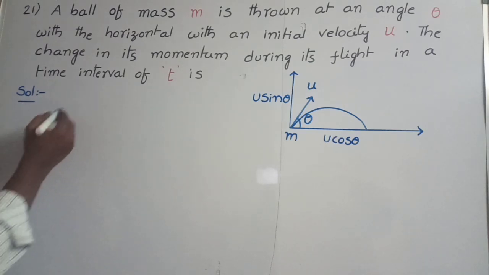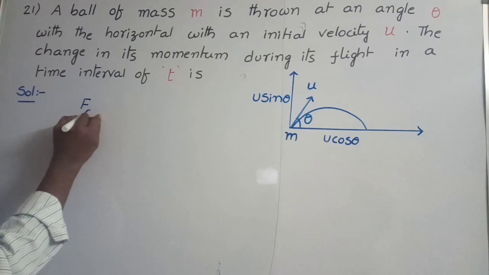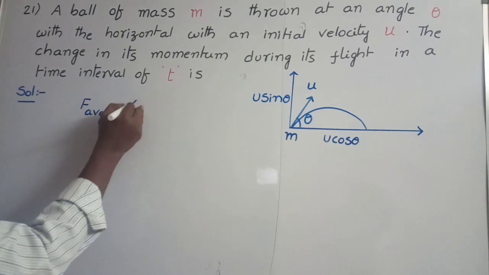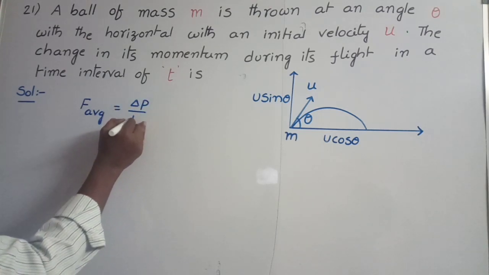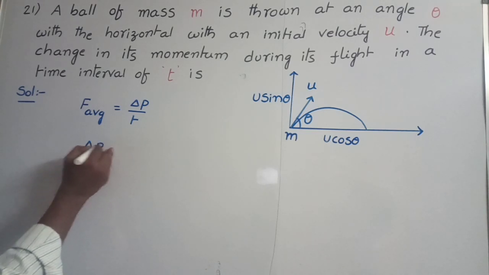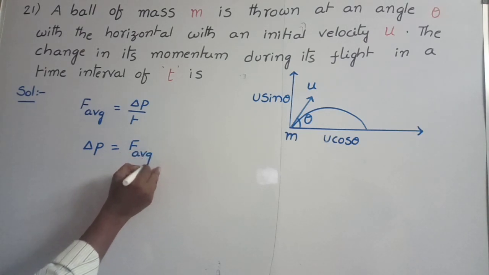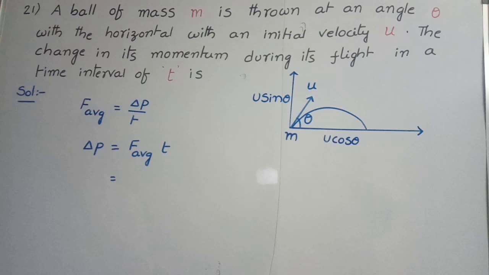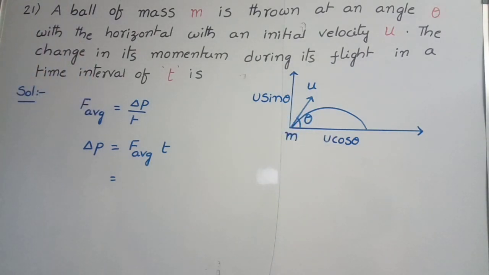We know the formula, average force is equal to the rate of change in momentum. F average is equal to change in momentum by time taken. From this, change in momentum is equal to F average into time taken. In a time interval t, what is the average force? Here, on this body, only gravitational force acts in the downward direction.